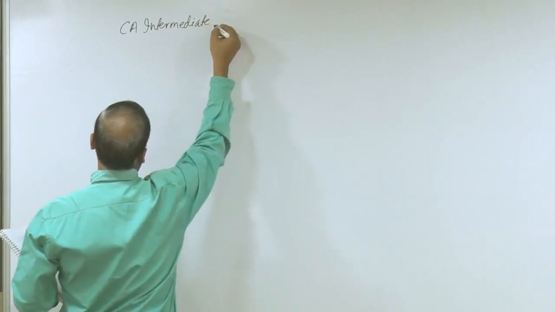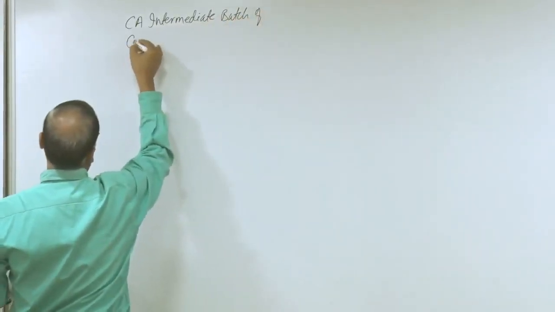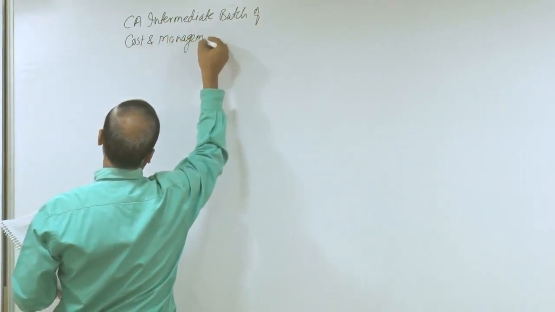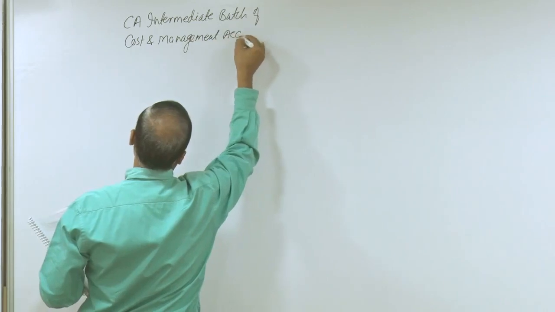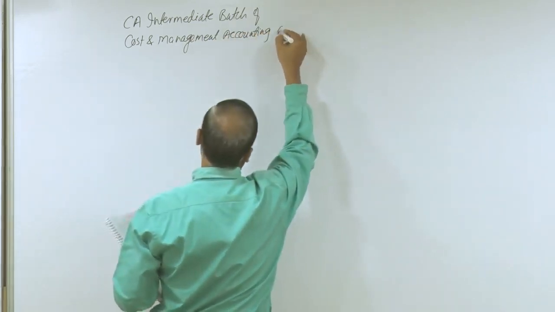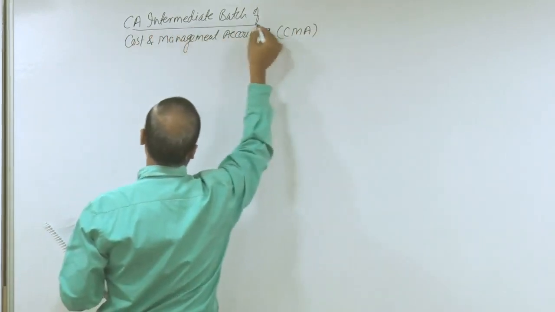CA intermediate batch of cost and management accounting. This cost and management accounting in short is called CMA, cost and management accounting.